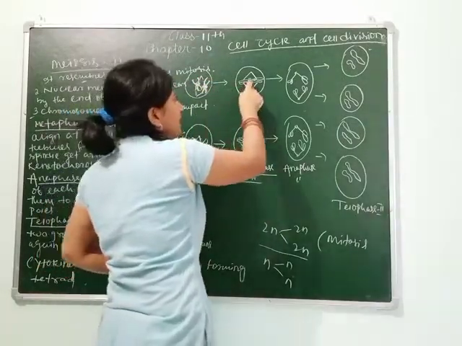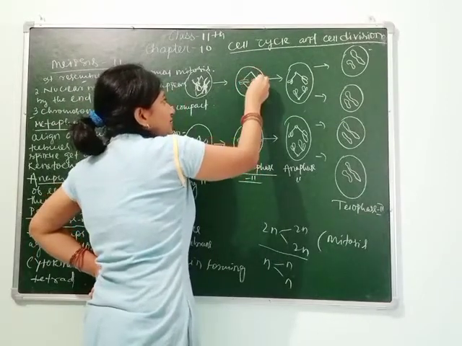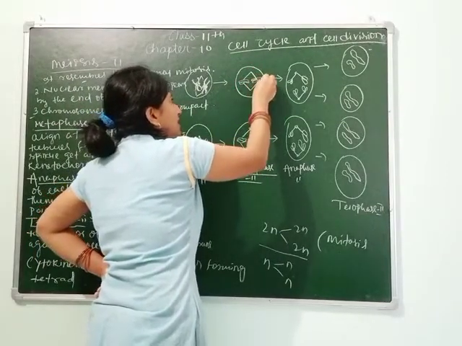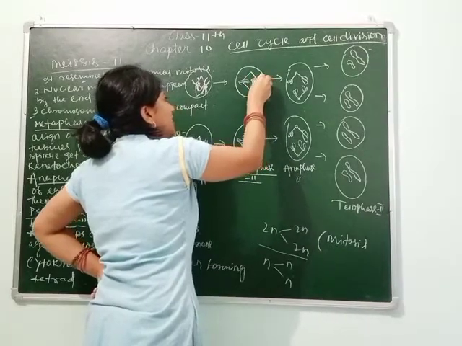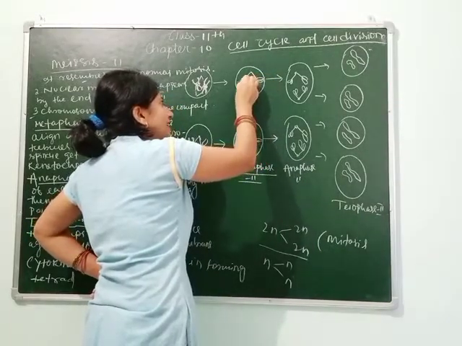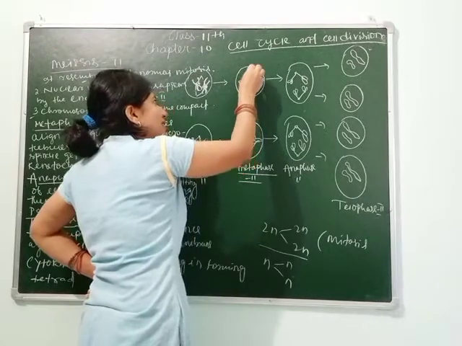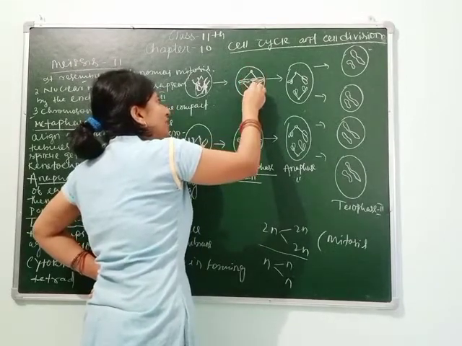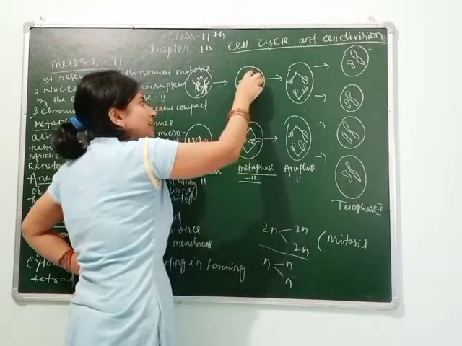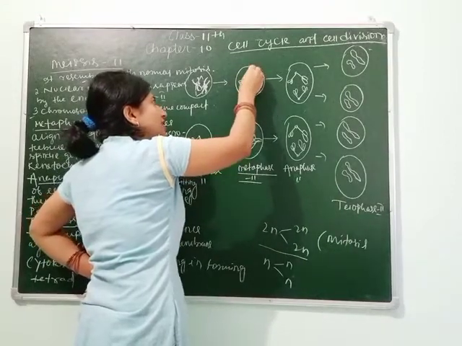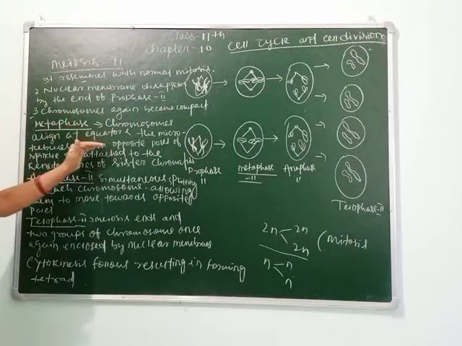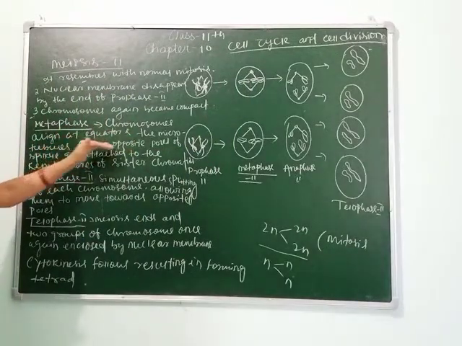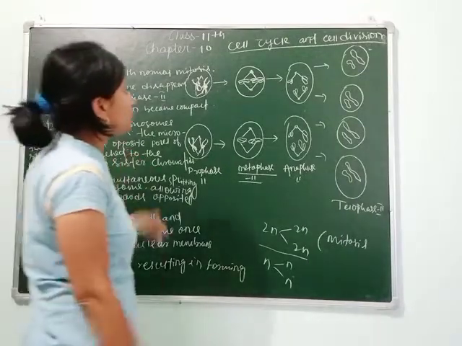But here the chromosomes align, meaning they get together at the equator region, where they are attached with spindle fibers from the pole region. This happens by the microtubules from opposite poles of the spindle attaching to the kinetochores of the sister chromatids.